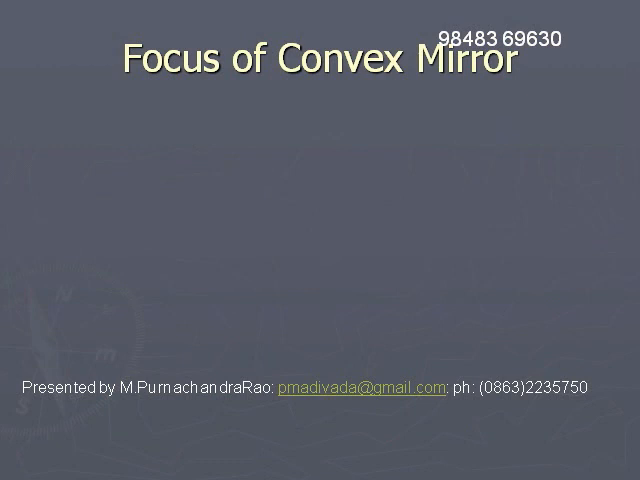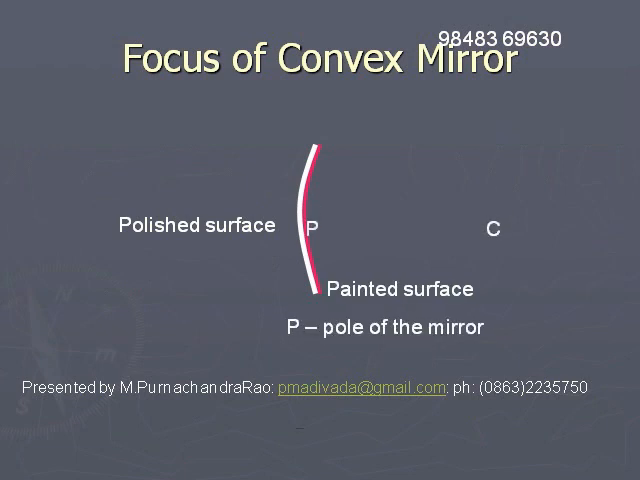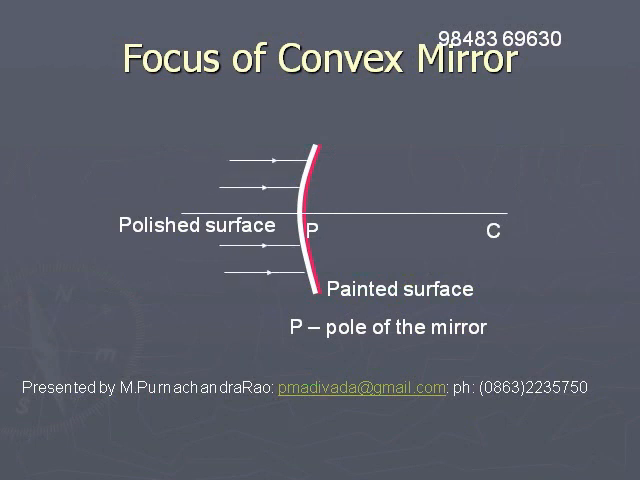In the figure, we notice a white curved surface, that is the reflecting surface. The red one is the paint, and this is a convex mirror. The reflecting surface is to the left. Now imagine that P is the pole, C is the center of curvature and PC is the principal axis. Let us suppose several rays are incident on this reflecting surface, traveling parallel to the principal axis.